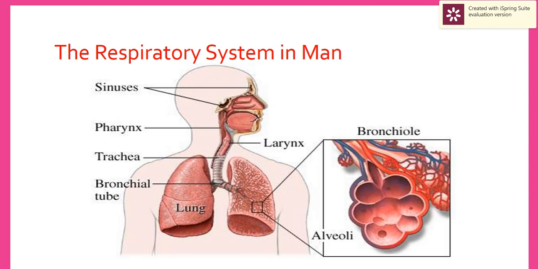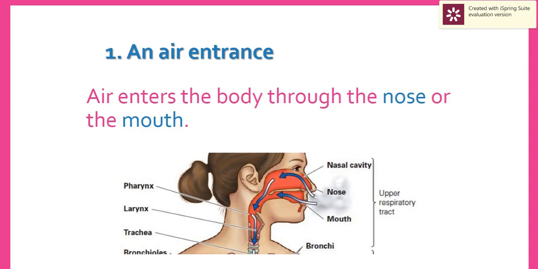Now we are going back to see the second part, which is respiration in humans and how gas exchange happens. How does respiration happen inside the human? The human body contains a special system responsible for the extraction of oxygen from the atmosphere and its transfer to the blood, called the respiratory system. The respiratory system has many organs.